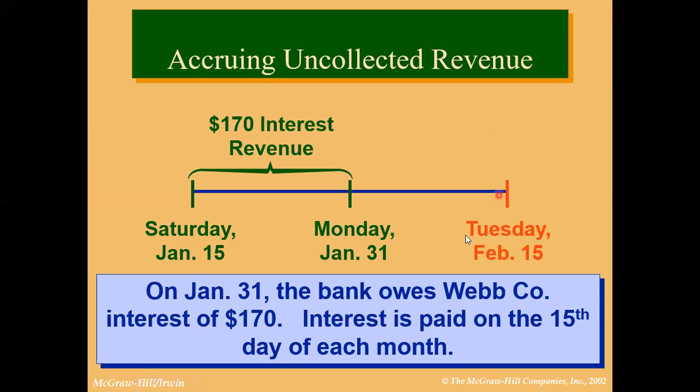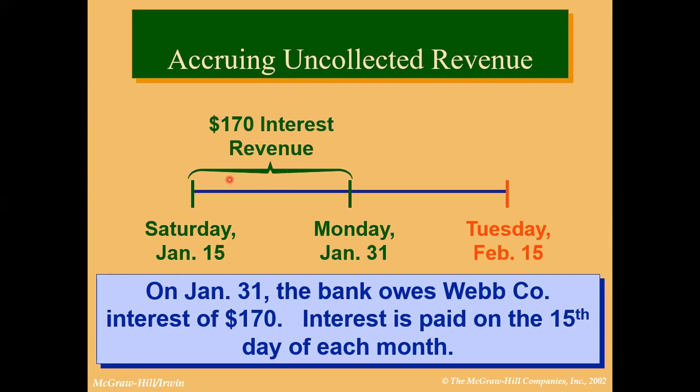The policy of the bank is that they pay interest on 15th of each month. Every month, the payment is being made on 15th of each month. So the data here shows January 15 to January 31st, $170 interest revenue. Sometimes interest is an expense, and sometimes interest is a revenue. It differs from case to case. Here, interest is a revenue, like you are earning something on your deposit in a bank. The bank has given you $170 interest as a revenue.